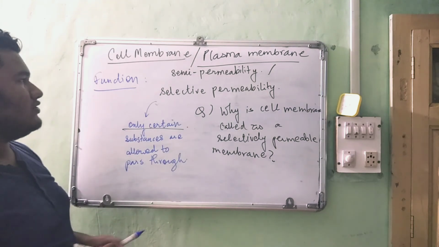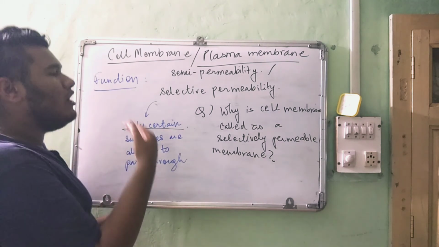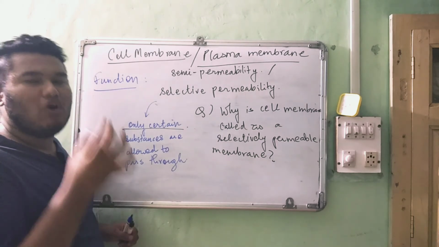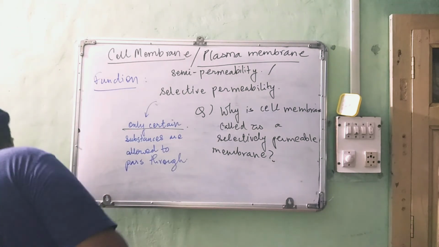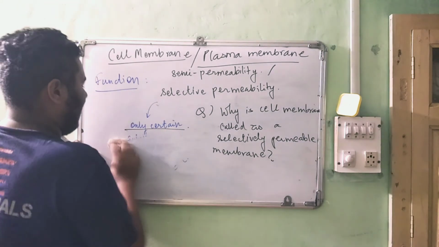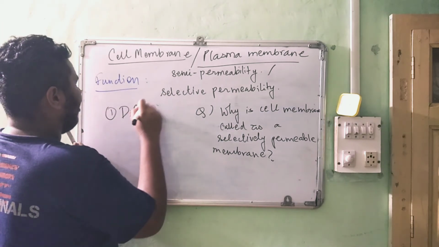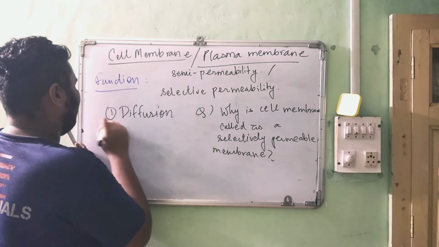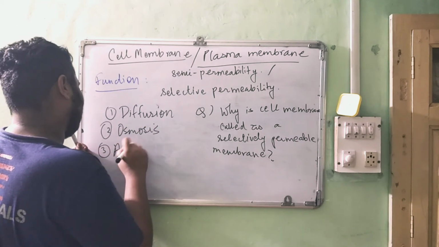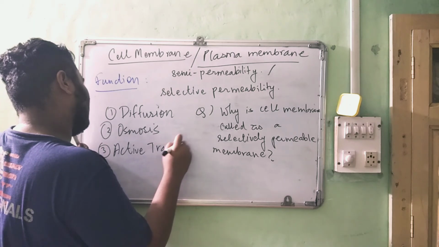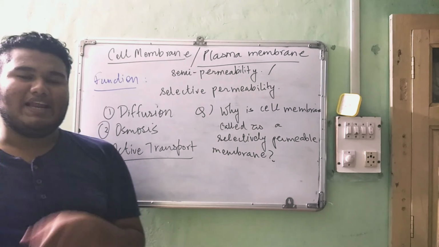So for transport, there are several different processes for transfer of substances like water, oxygen, carbon dioxide through this semi-permeable membrane. We learn three processes. First is diffusion, second is osmosis, and third is active transport. So let's learn these three processes in the next video.